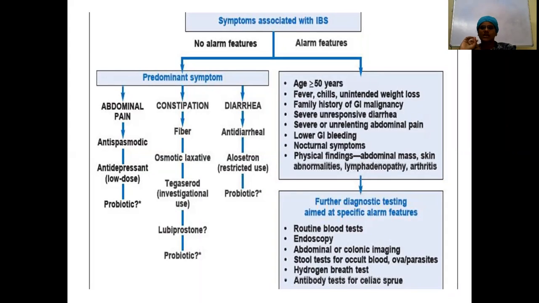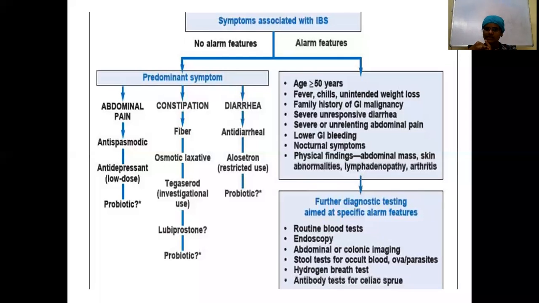What I mean to say is, if there is any fever or unexplained weight loss, or if there is any family history of GI malignancy, family history of inflammatory bowel disease, or family history of celiac disease, this is also one of the red flag signs. Or severe unresponsive diarrhea, and severe unresponsive abdominal pain. If there is more than minimal rectal bleeding.